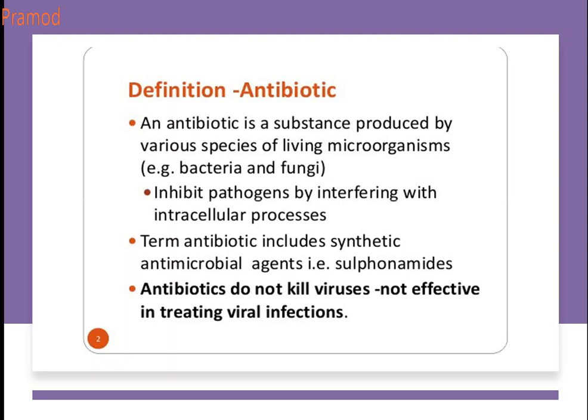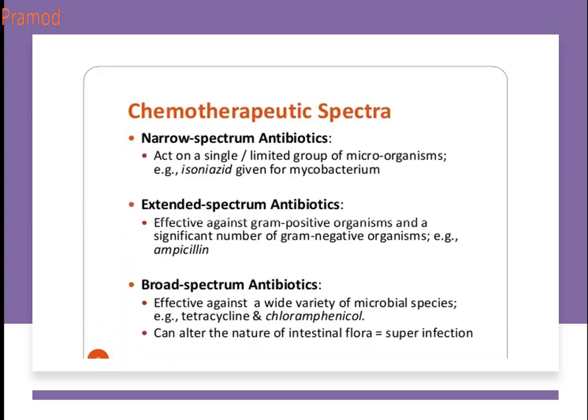Pathogens by interfering with intracellular processes. So they include even synthetic analogs like sulfonamides. They are not effective against viruses. So let's go for its chemotherapeutic spectra. They can be classified as narrow spectrum, extended spectrum, and broad spectrum antibiotics.